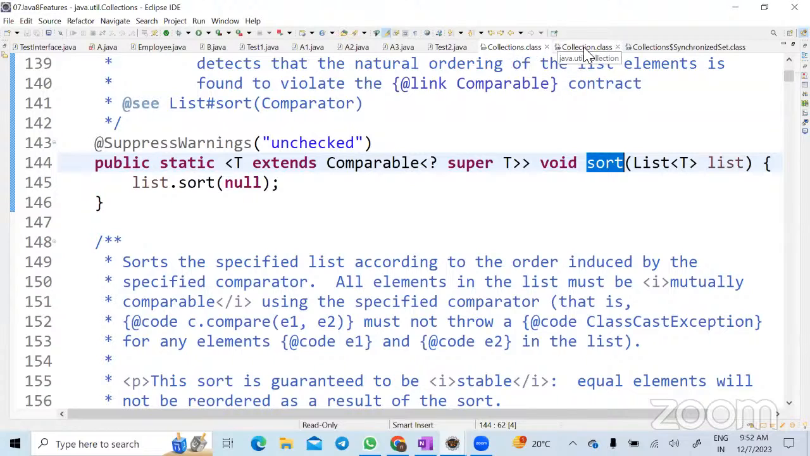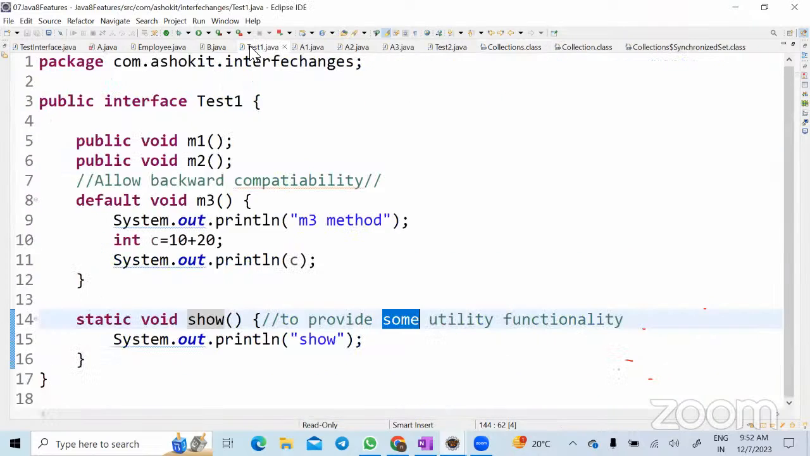Now, why have you written this utility method in a separate class called Collections? Why not in the Collection interface? Because when the Collection interface was developed, what was the Java version? 1.2. In that 1.2 version, can you write non-abstract methods in an interface? No. So that is the reason the Java creators created a separate class and used a static method, correct? Yes.